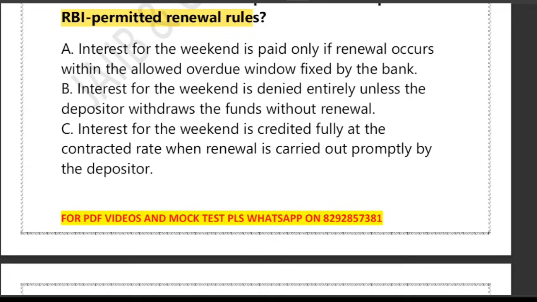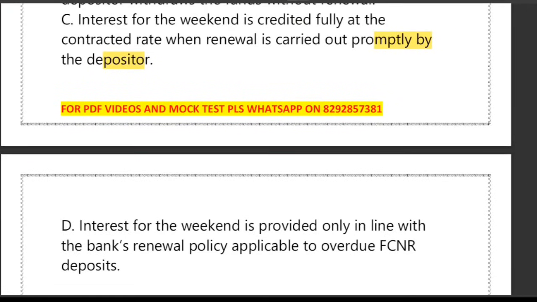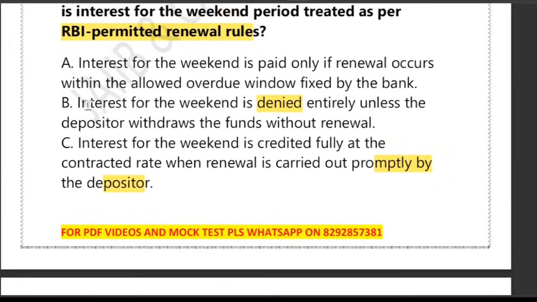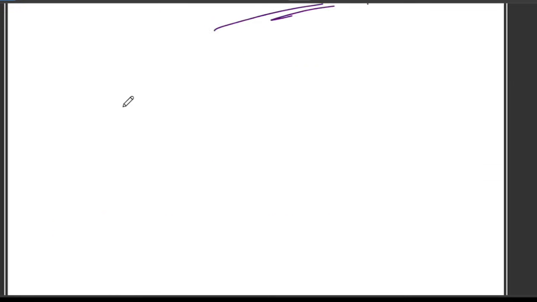So the key focus areas are: first, the FCNR deposit; second, maturing on the weekend, Saturday or Sunday; third, renewal on the next working day; and fourth, the RBI permitted renewal rules or interest treatment. The options given: A, interest for the weekend is paid only if the renewal occurs within the allotted overdue window fixed by the bank. B, interest for the weekend is denied entirely unless the depositor withdraws the funds without renewal. Option C, interest for the weekend is credited fully at the contracted rate when renewal is carried out promptly by the depositor. Option D, interest for the weekend is provided only in line with the bank renewal policy applicable to overdue FCNR deposits. These are the four options. Now let's first understand the core concept. What is the core concept here?